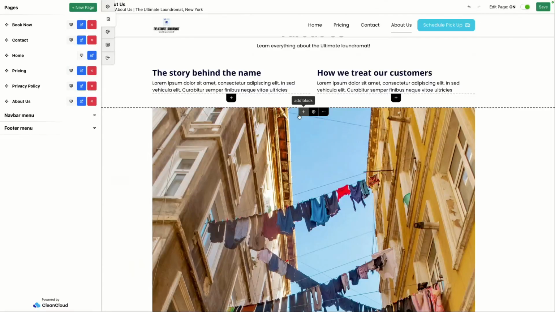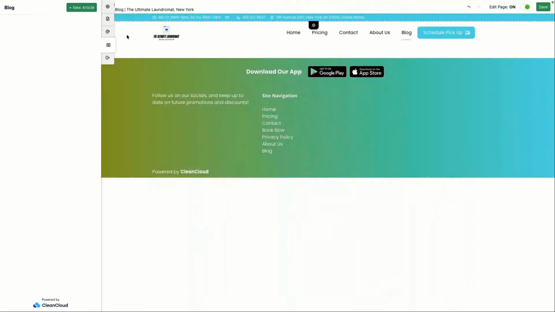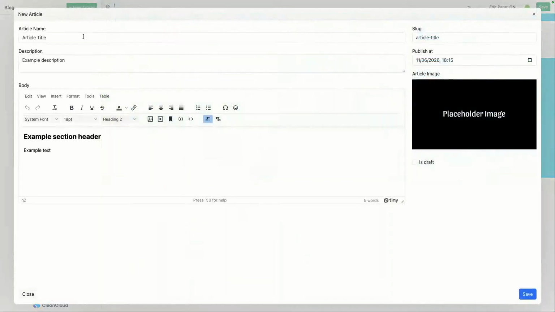I also wanted to show you another element, which is the blog, right? So we also have a blog option, which is this here. Now, if you see that, you can click on add blog. And the useful part of adding a blog, you can click on new article, for example. The very useful aspect of adding a blog to your website is improved SEO, right? So you can basically improve your SEO and therefore hopefully, of course, more customers can then land on your website. So adding blog pages to your website is definitely something that is recommended in this instance, right? So add as many blog pages as you need to.